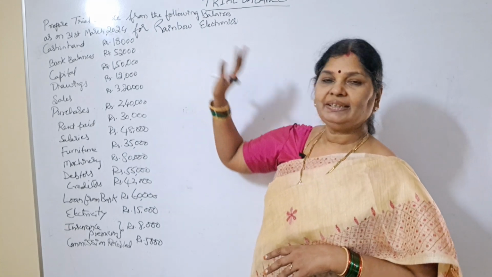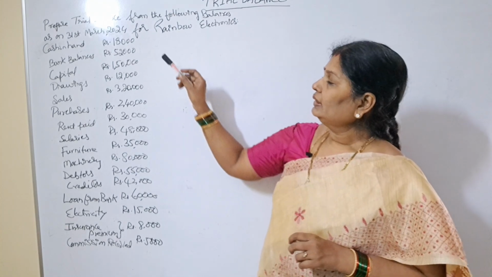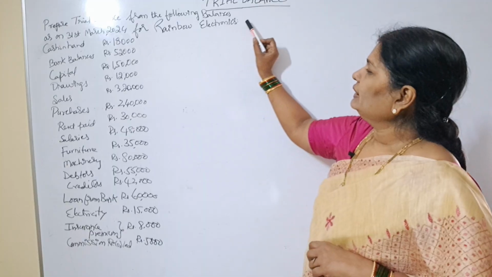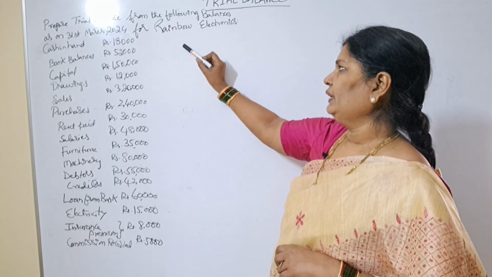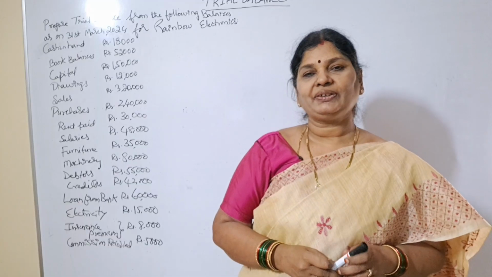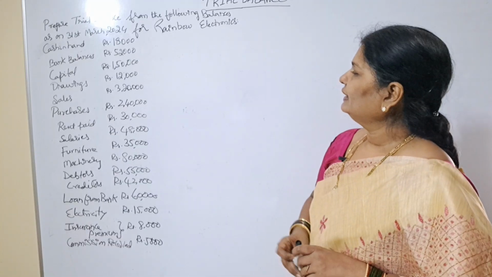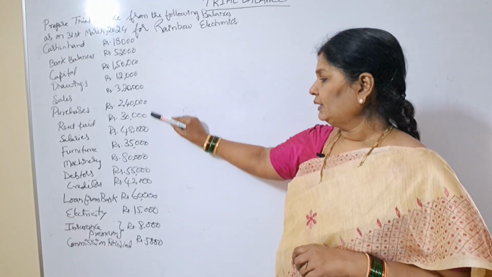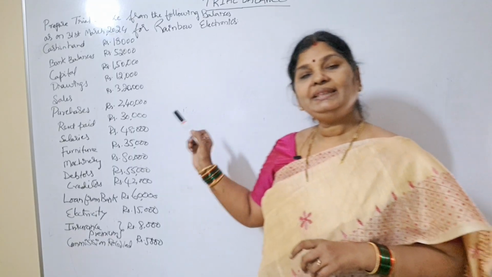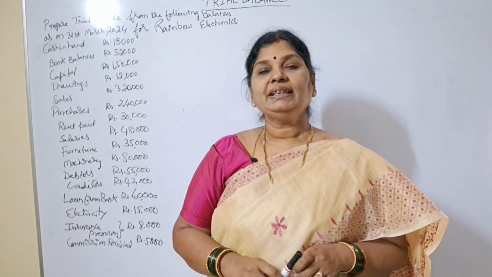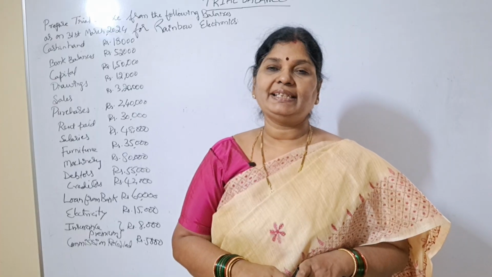So here I have taken one problem. Prepare trial balance from the following balances as on 31st March 2024 for Rainbow Electronics. Here, various accounts balances we can see. So, using these account balances, we have to prepare trial balance.